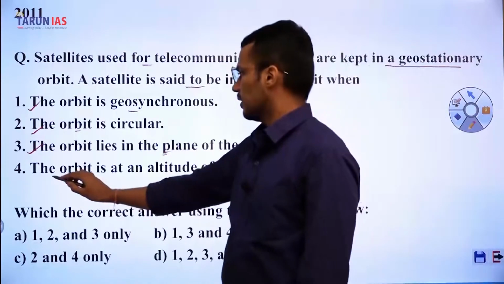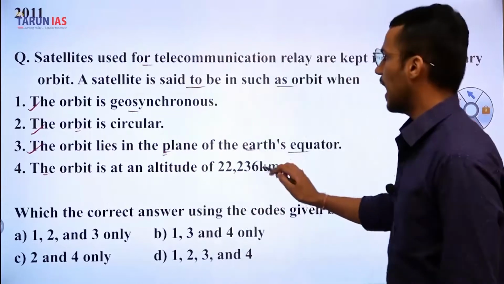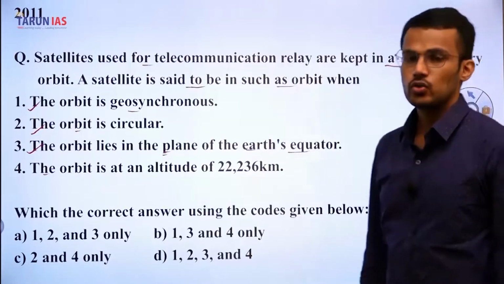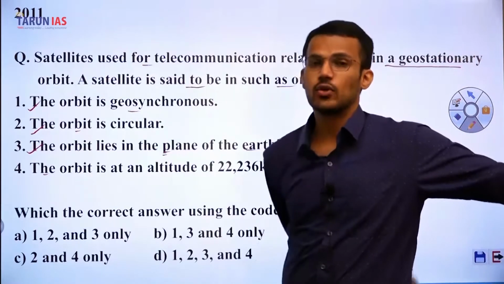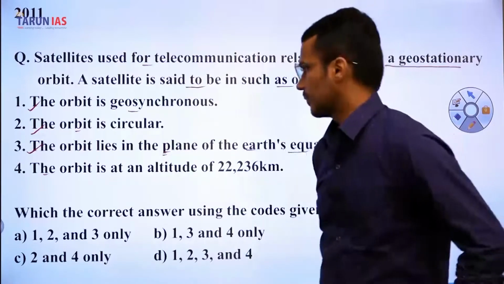Next, fourth statement, the orbit is at an altitude of 22,236 kilometers. So this statement is incorrect. Why?